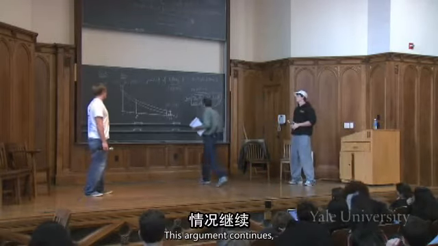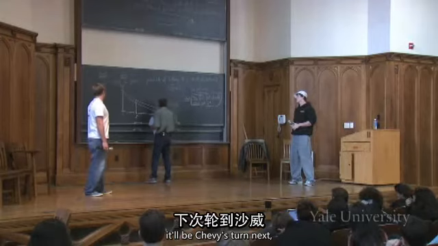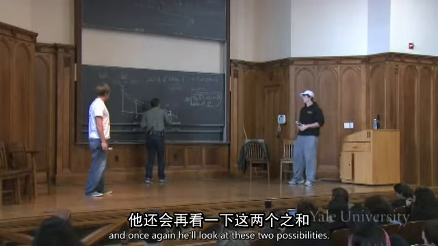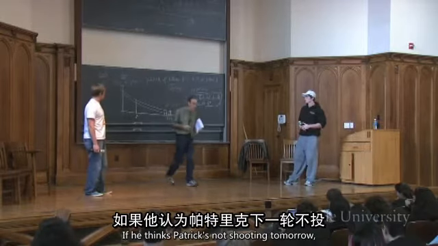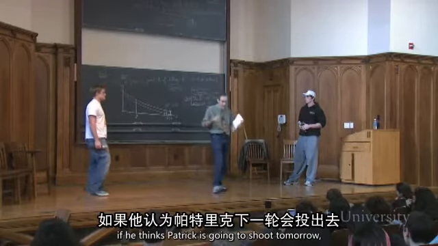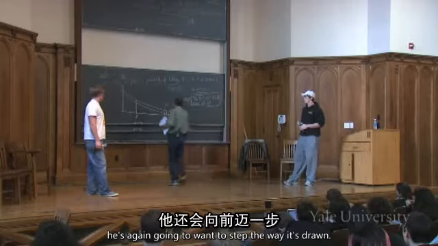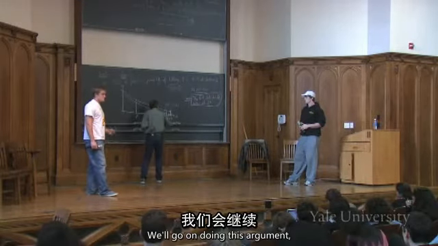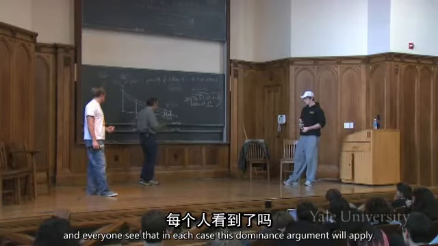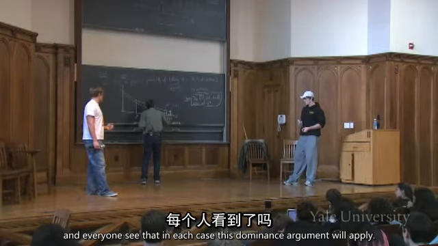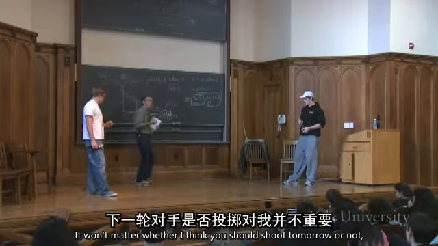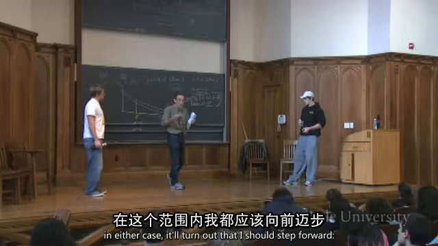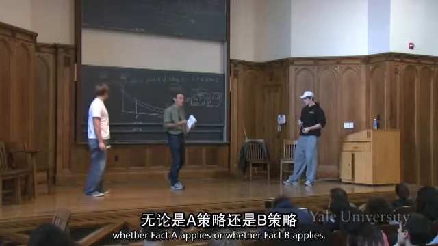And this argument continues. It'll be Shebby's turn next, and once again he'll look at these two possibilities. If he thinks Patrick's not shooting tomorrow, he wants to step. If he thinks Patrick is going to shoot tomorrow, he's again going to want to step, the way it's drawn. And we'll go on doing this argument, and in each case this dominance argument will apply. It won't matter whether I think you should shoot tomorrow or not. In either case, it'll turn out that I should step forward, whether fact A applies or fact B applies.